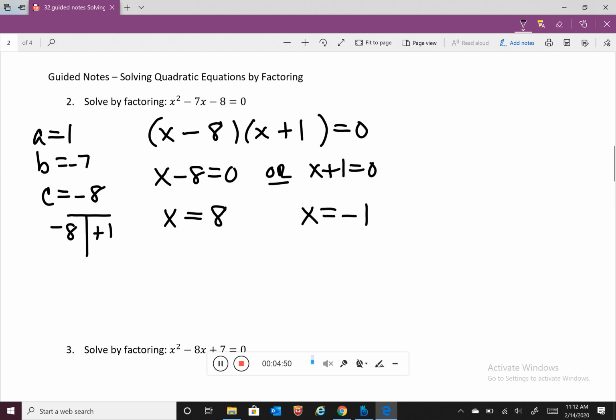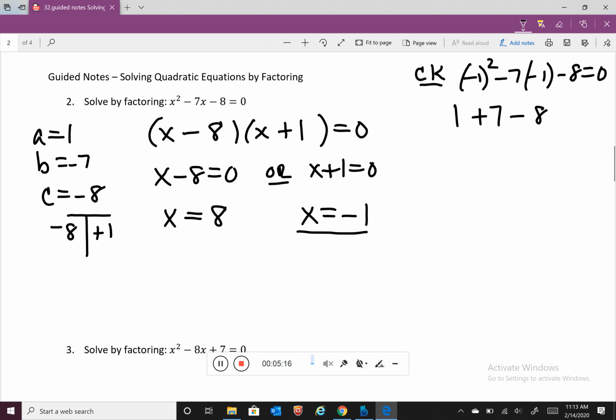And I want you to do both checks. I'm going to do one check with you. I'm going to check with the negative 1 just because it's a touch more complex. So this gives us negative 1 squared minus 7 times negative 1 minus 8 equals 0. Negative 1 squared gives us a positive 1. Minus 7 times negative 1 gives us a plus 7. And 1 plus 7 is 8. And 8 minus 8 is indeed 0. So I'd like you to spend some time also making sure that x equals 8 is also a solution.